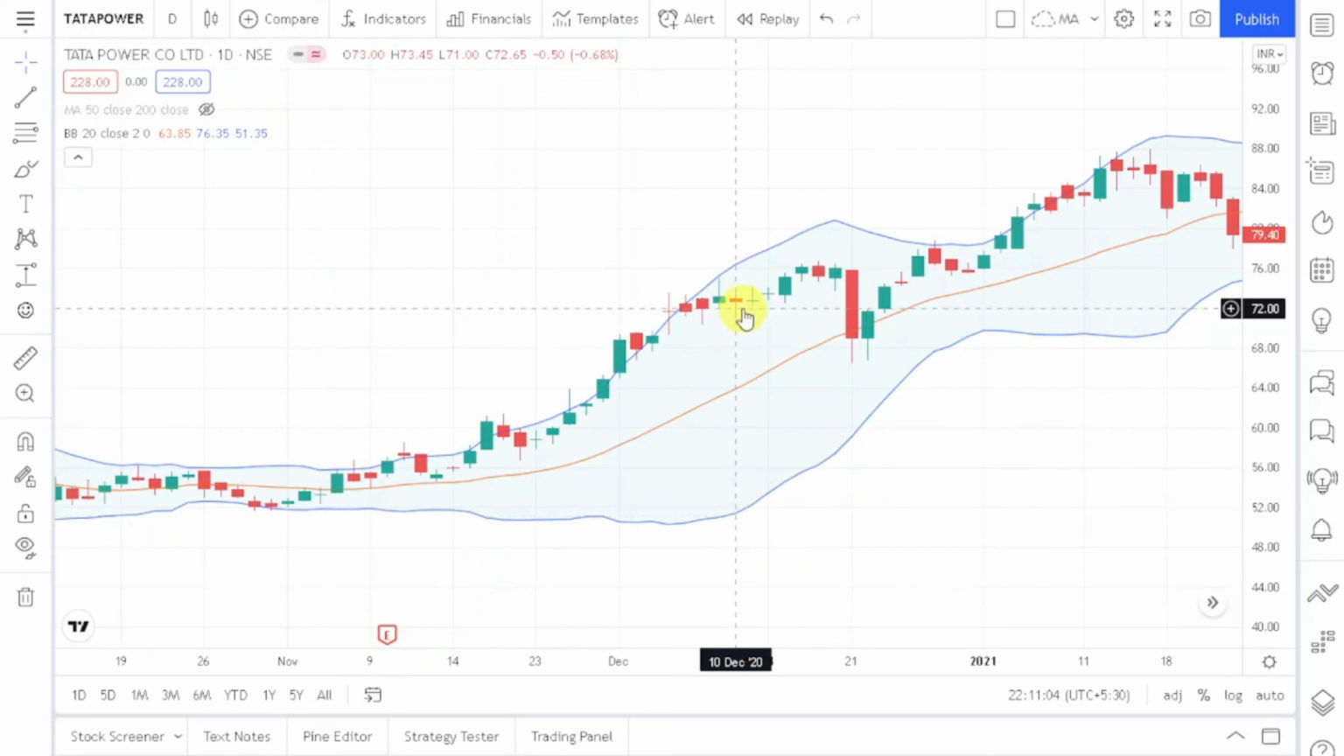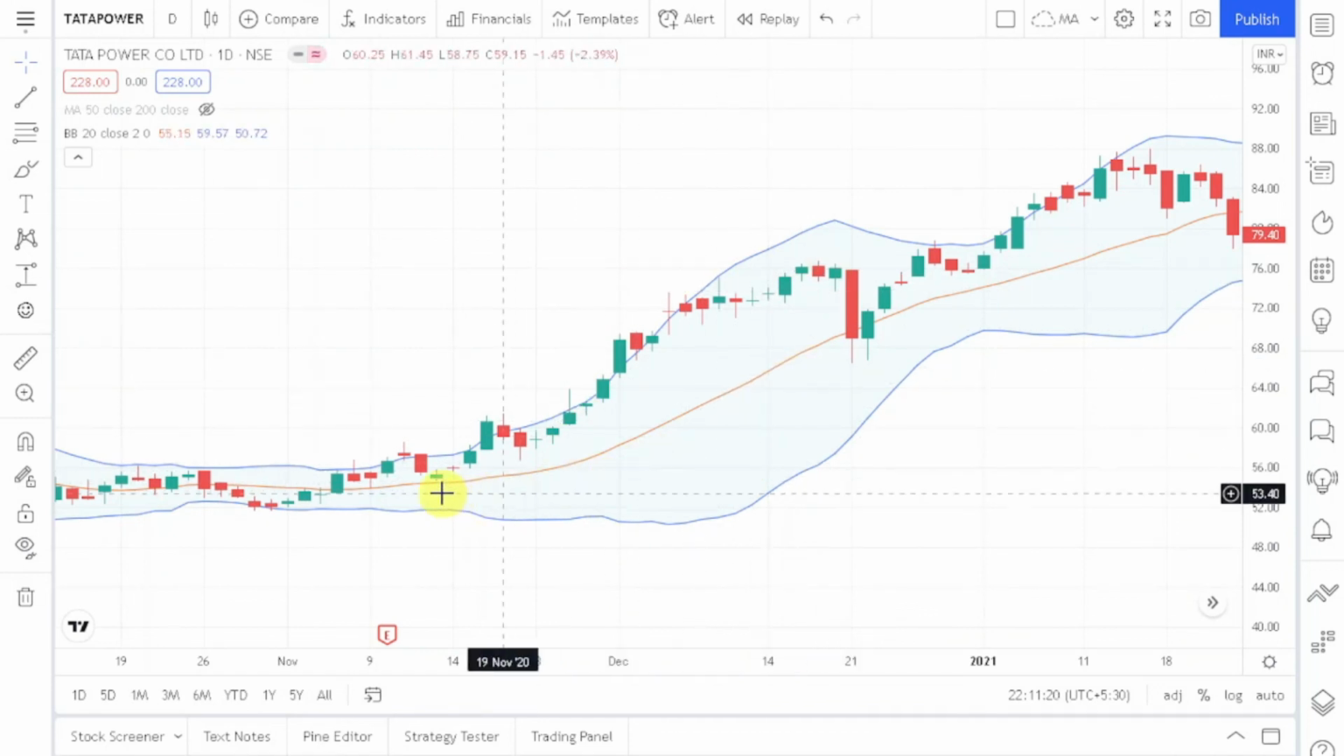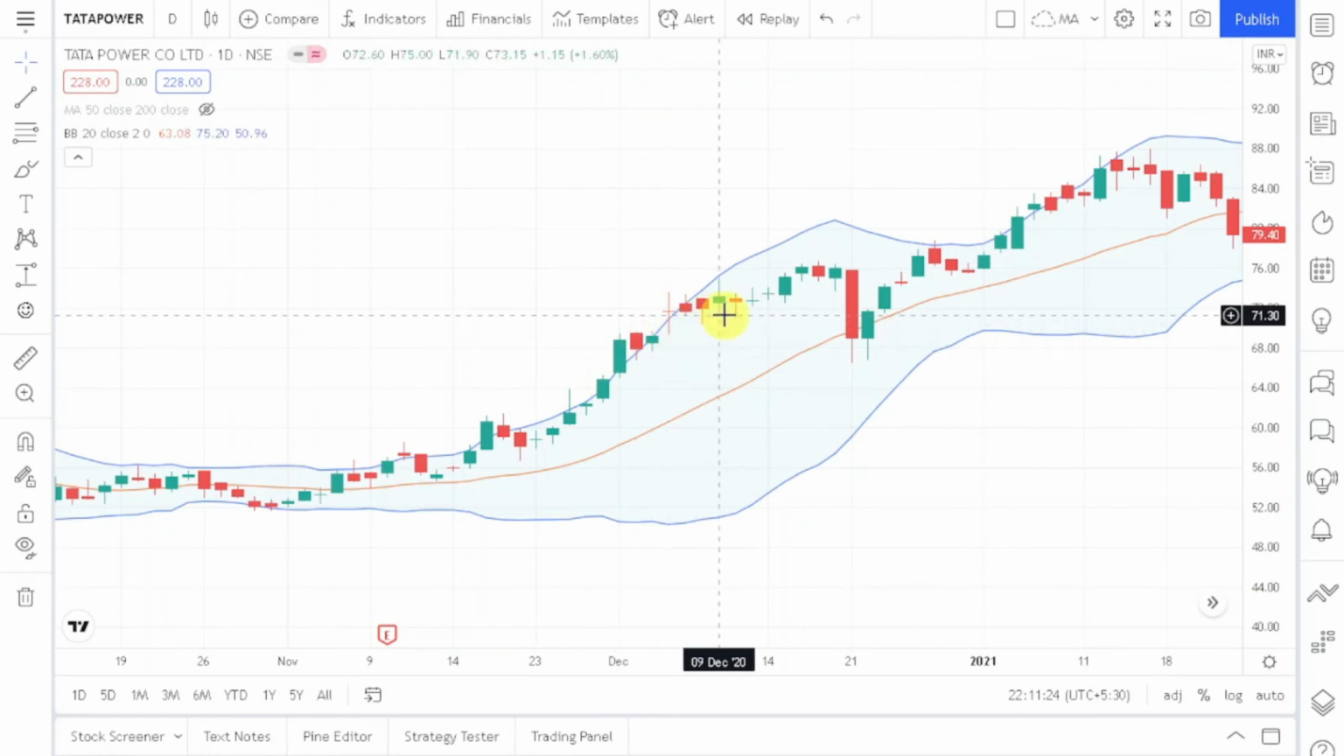So basically there are three standard deviations: standard deviation 1, standard deviation 2, standard deviation 3. Standard deviation 1 can capture 67.5% of the data, whereas standard deviation 2 can capture 95% of the data.